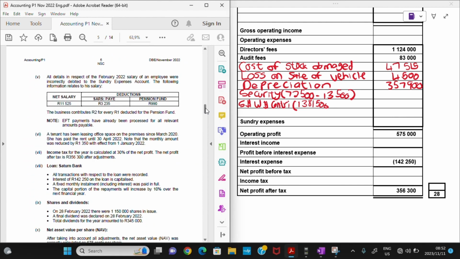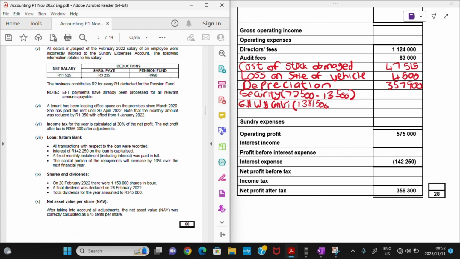Going back to the adjustment. They are saying all details in respect of the February 2022 salary of an employee. So this is the salary for February, right? Of an employee were incorrectly debited to the sundry expenses account. So if it was incorrectly debited to the sundry expenses account, that means that salary is not included within this balance of 1,381,200.